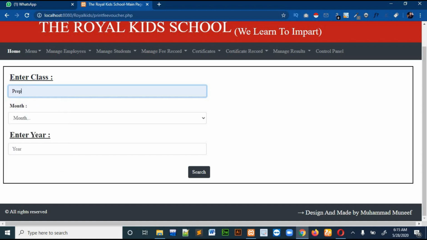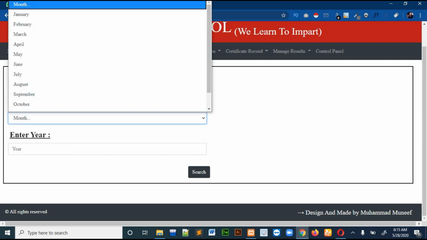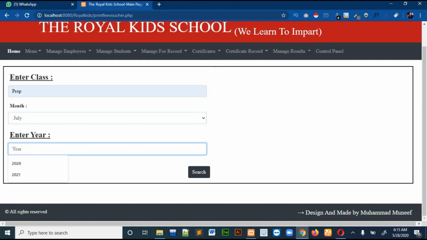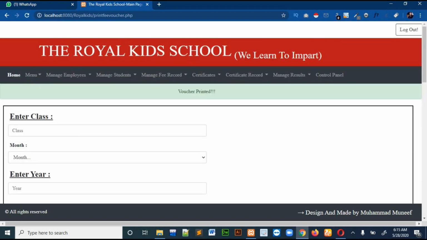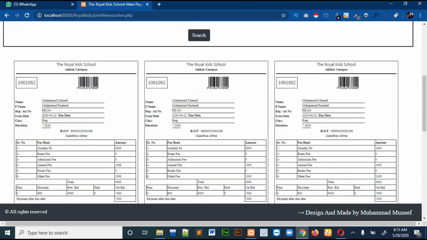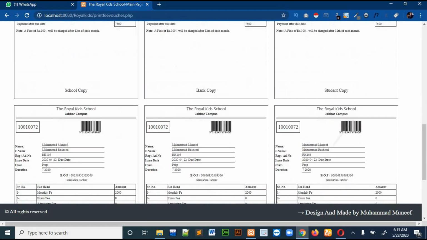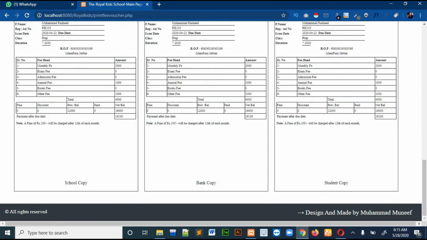Okay, so I will select this class, and then I will select the month, and then I will select the year. Okay, then I will search the vouchers. So you can see that there is a nice message that vouchers has been printed. So all the vouchers for this class is here. So you can see that there is a nice voucher.